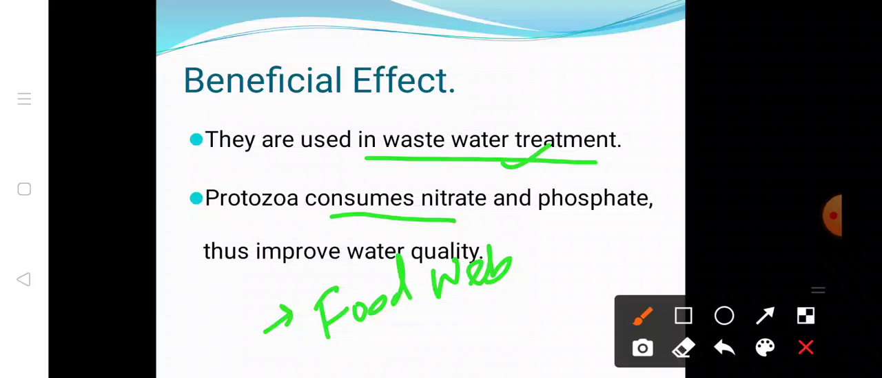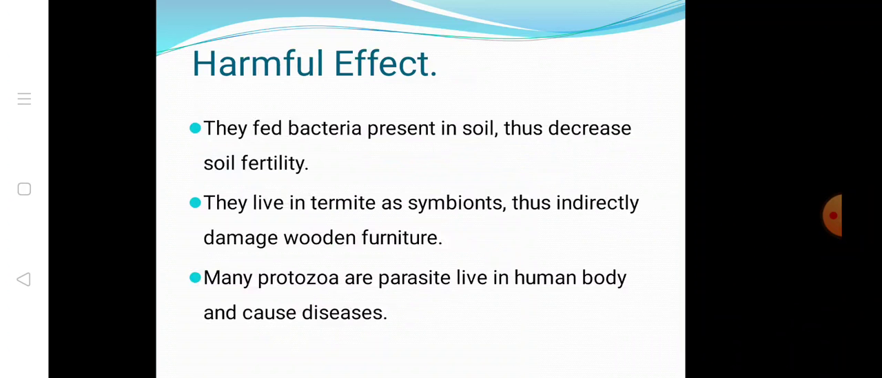They are used in scientific study. Many protozoa are used in biological and medical research, so they are also used as a research tool. So these are the beneficial effects of protozoa. Now we will see the harmful effects of protozoa.